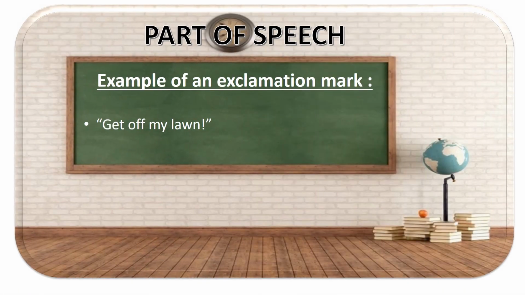So in this given example, the speaker is saying, get off my lawn! Now, obviously, if somebody is asking you to get off their lawn, that person seems to be very angry. So nobody's going to say it calmly, they'll say it with a very strong feeling, very strong emotion. So it has to come that way. When you're reading a sentence with an exclamation mark, you're supposed to read it in such a way that it expresses the emotion of the writer or the speaker, the person who is conveying the message to you.